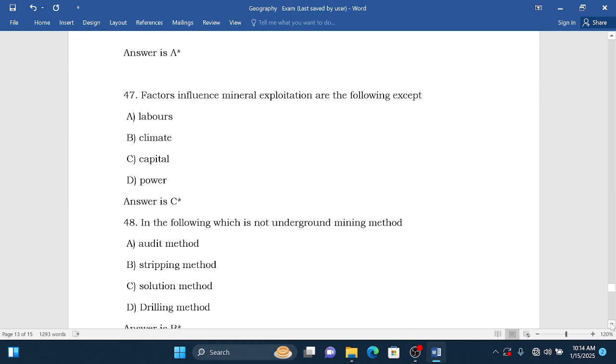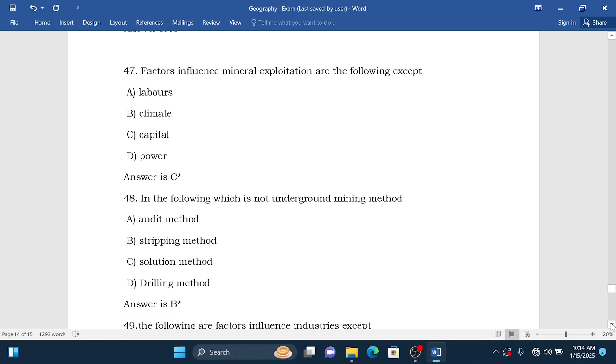We go to question 47. The factors that influence mineral exploitation are the following except: labor, climate, capital, power.